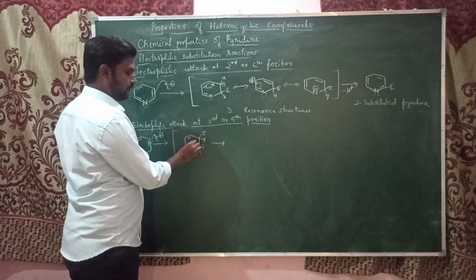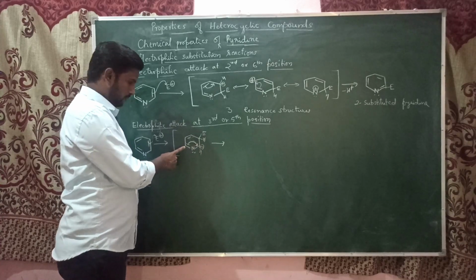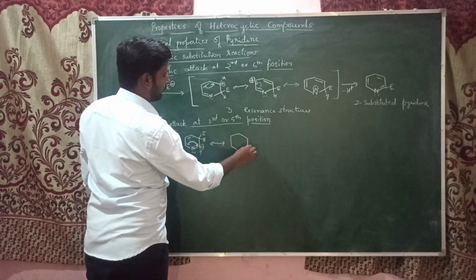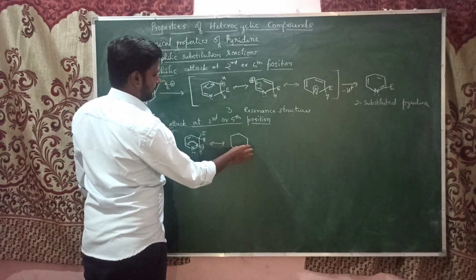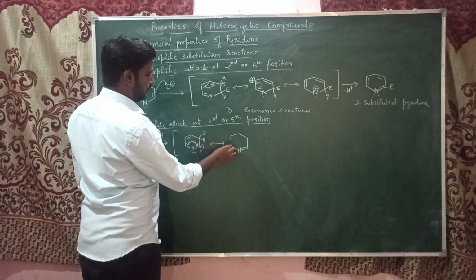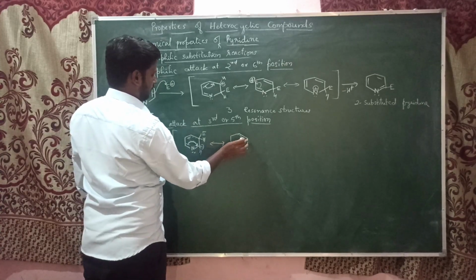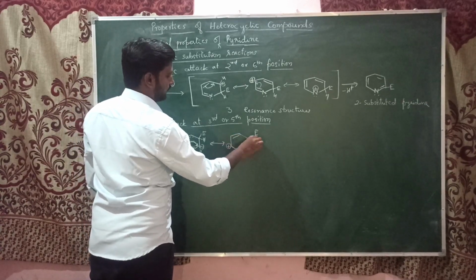So these electrons will be shifting here, and the positive charge will shift to this carbon, carbon number 6. This is the formation of a new double bond, and the positive charge comes over at this position, with the electrophile and hydrogen.